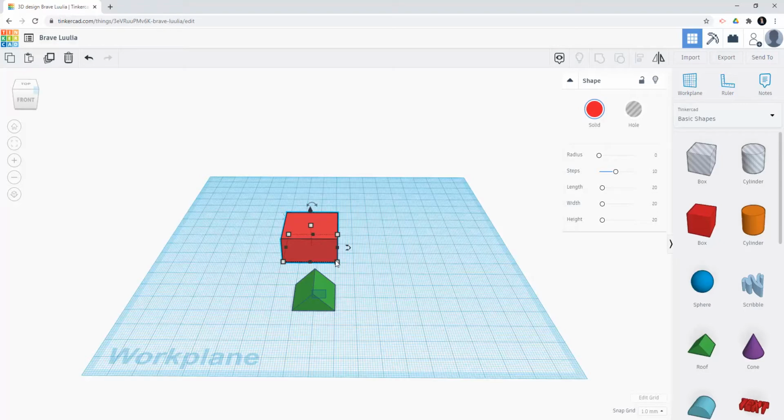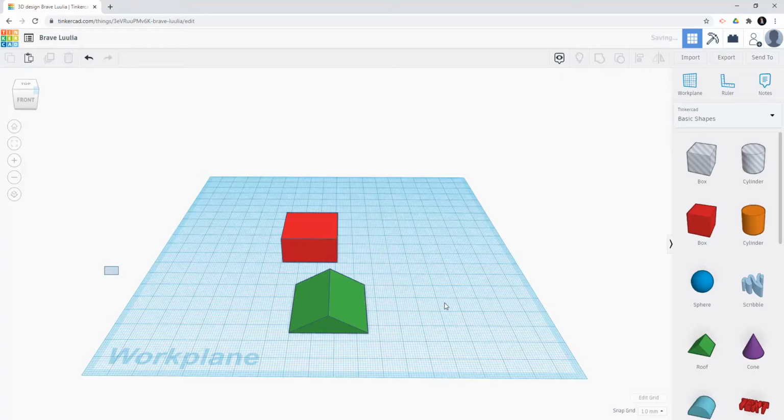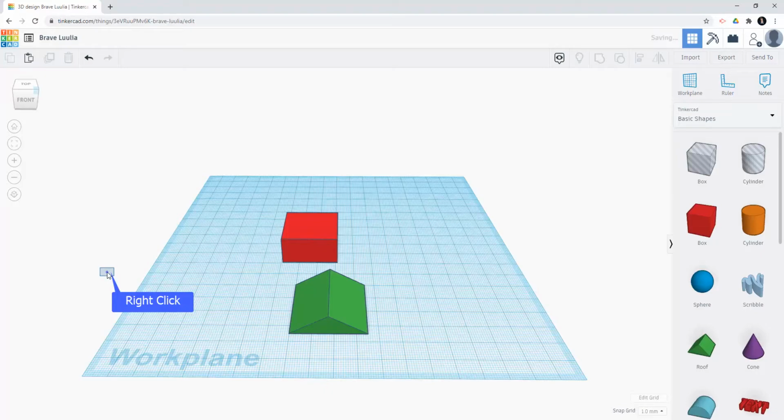So now you should change the roof with the length and the width of the base as 35 and 35. After that, you can try to change the viewpoints to see how the 3D objects look.